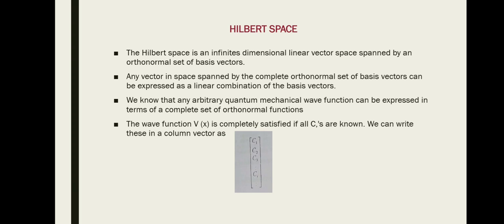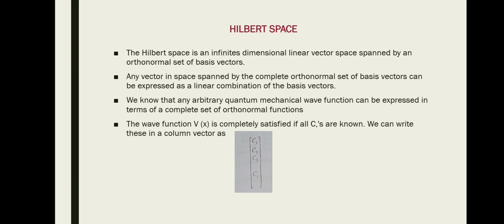We have already discussed what a linear vector space is. It is a set V with a combination of vectors and scalars. Here the scalars are a1, a2, a3 and so on, and the vectors are the wave functions psi1, psi2, psi3.